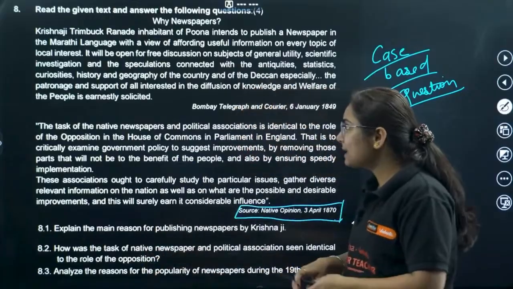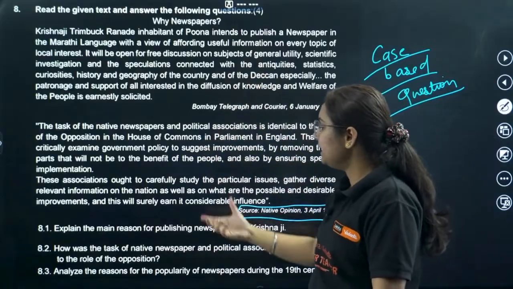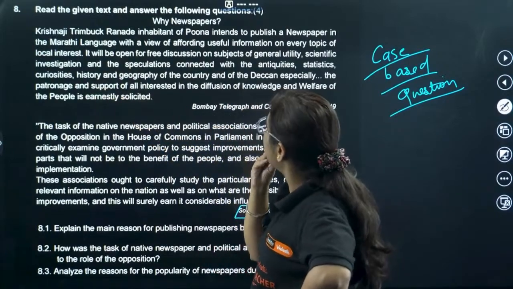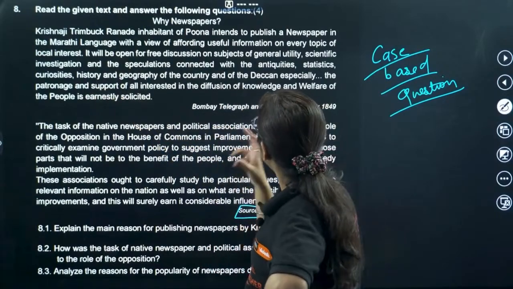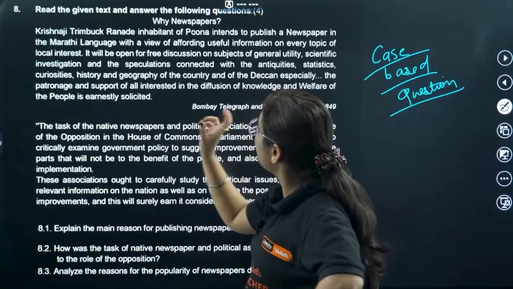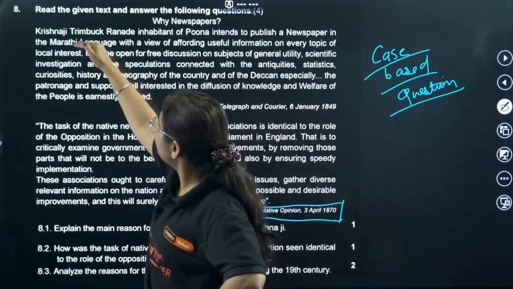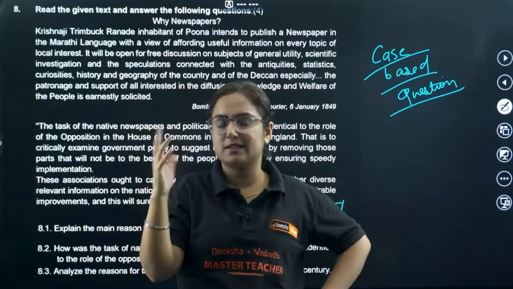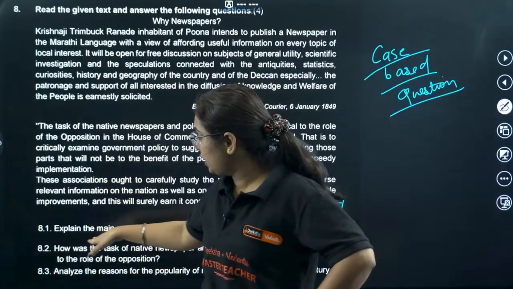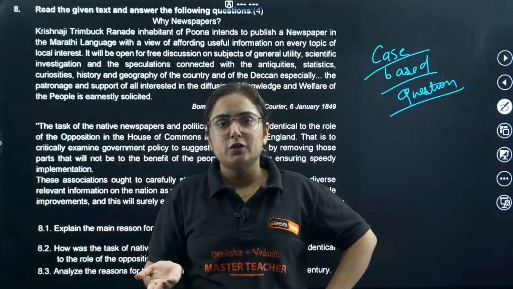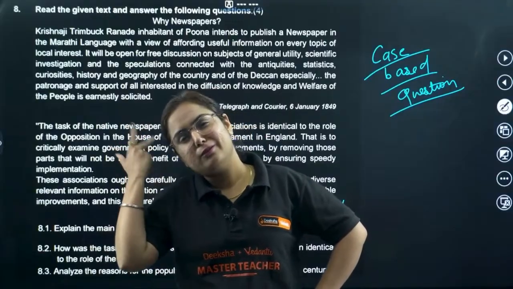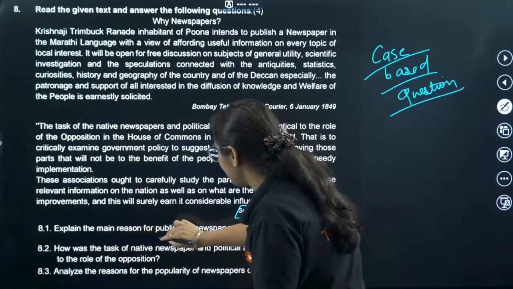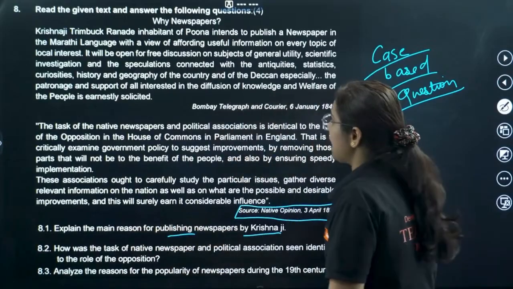So what happened now, sometimes the extracts are so easy that we need, like if we start reading Krishnaji Trimbak Ranade, basically KT Ranade, inhabitant of Pune, intends to publish a newspaper in the Marathi language. When you start reading and reach here, you will forget which newspaper in which language, etc. While answering the question, you need to read it again. So why not read the question first and make it easy. Explain the main reasons for publishing newspapers by Krishnaji.